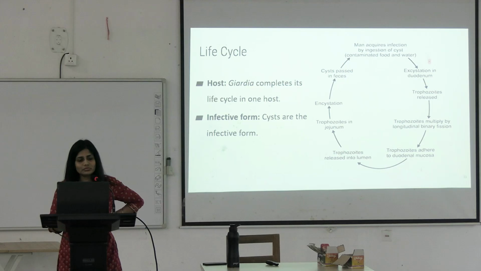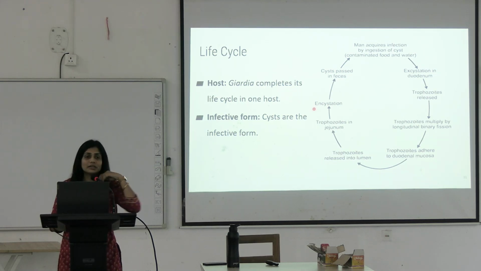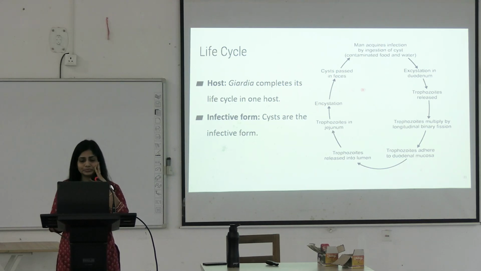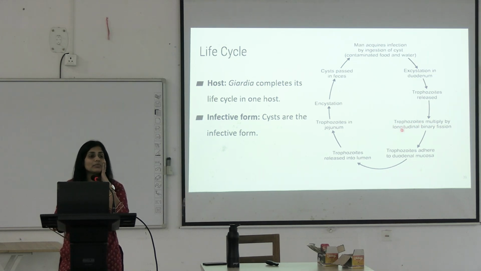Life cycle is exactly the same as Entamoeba histolytica, except it does not cause extraintestinal infections. And it is not only confined to HIV patients. Except here trophozoites can also longitudinally multiply by binary fission.